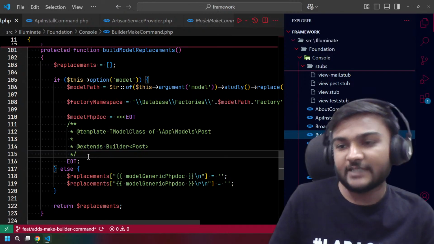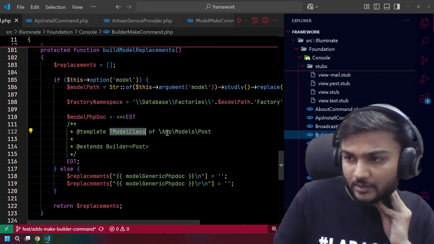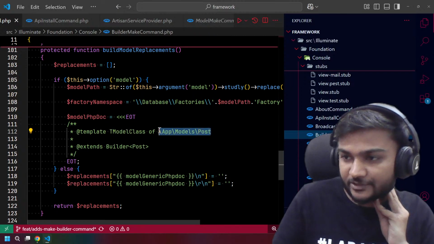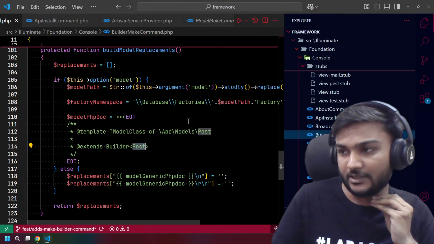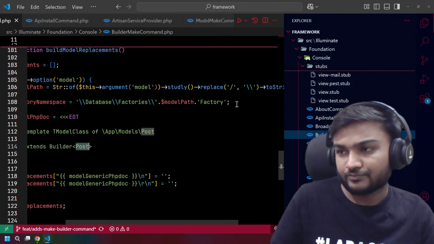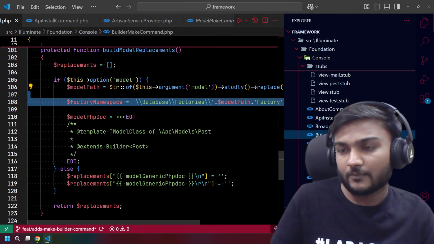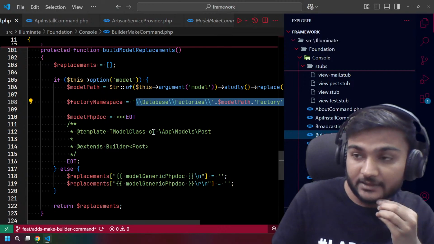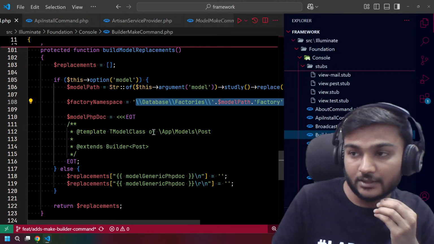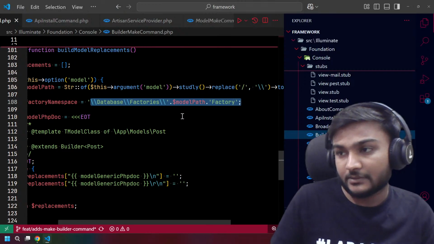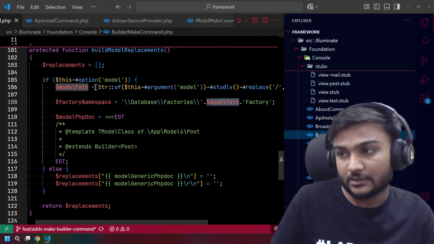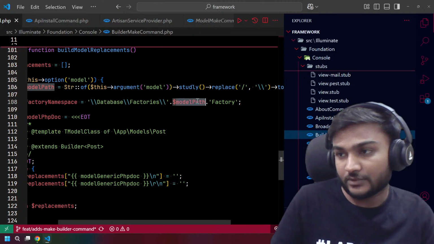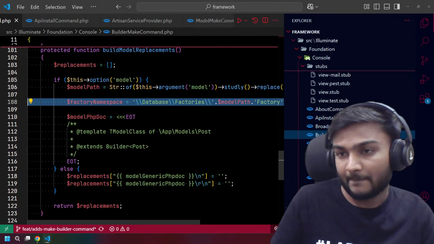So let's say we have this particular stuff and now we need these two things, right? Now we can think that the model path is already there. Don't need that path actually.